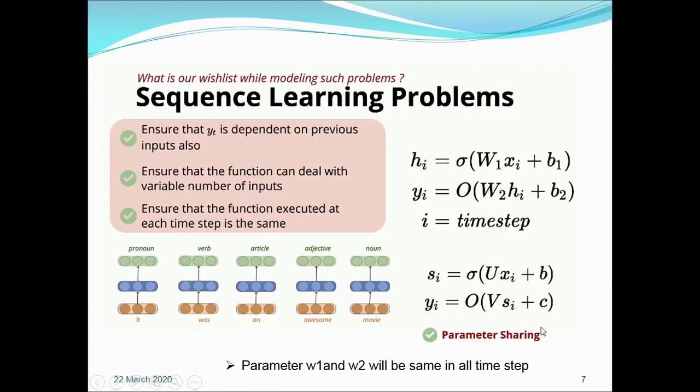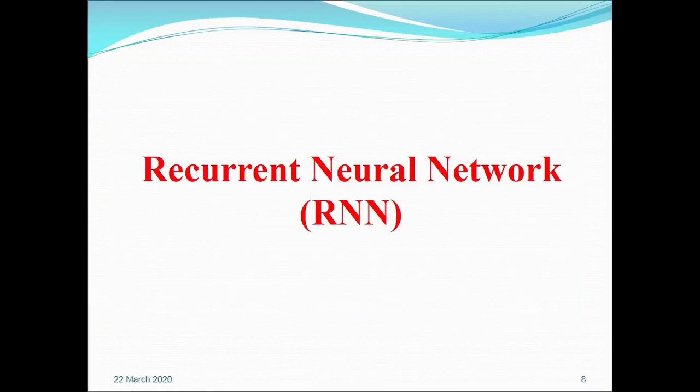The next thing is parameter sharing. The values of u and v are the same for all the layers. So whatever value we have in u here, the same value will be here, the same value will be here, and so on. So now, to deal with sequential learning problems, we are using recurrent neural networks.